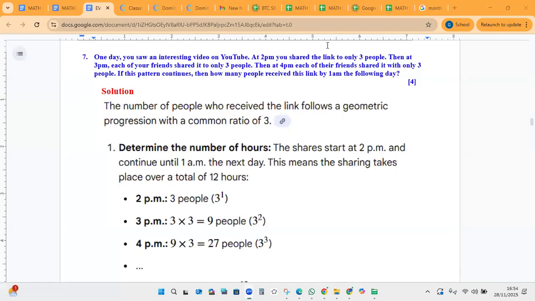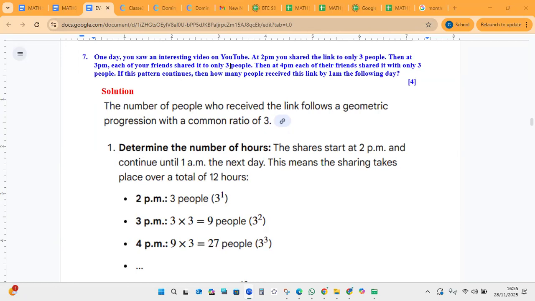In this presentation, we are going to discuss number 7. It says, one day you saw an interesting video on YouTube. At 2 p.m., you shared the link to only 3 people. Then at 3 p.m., each of those 3 people shared it to only 3 people. Then at 4 p.m., each of their friends shared it with only 3 people. So it looked like the message is going viral.